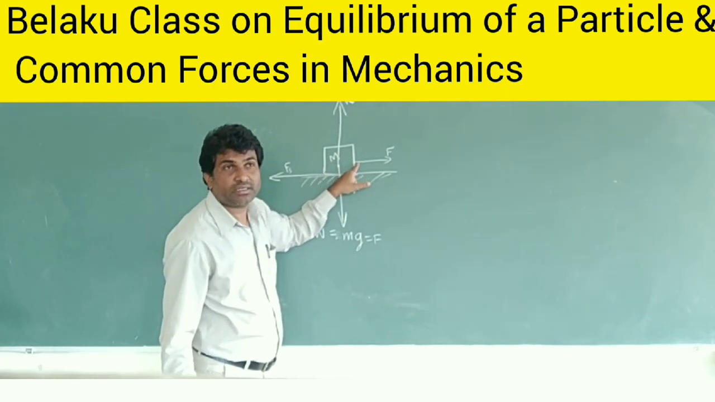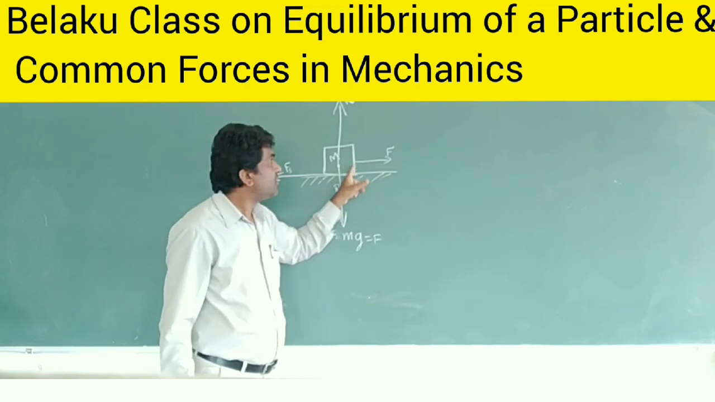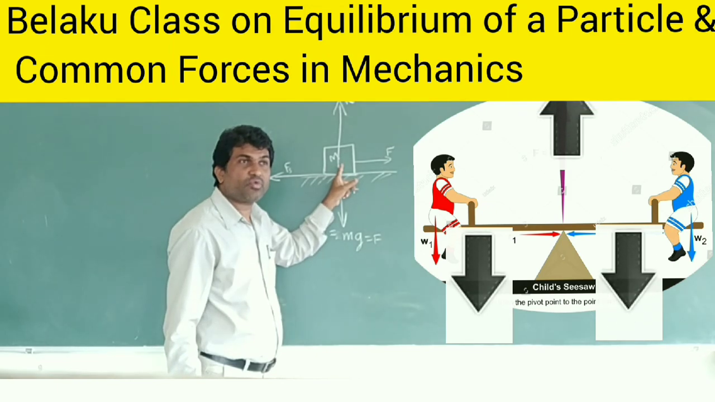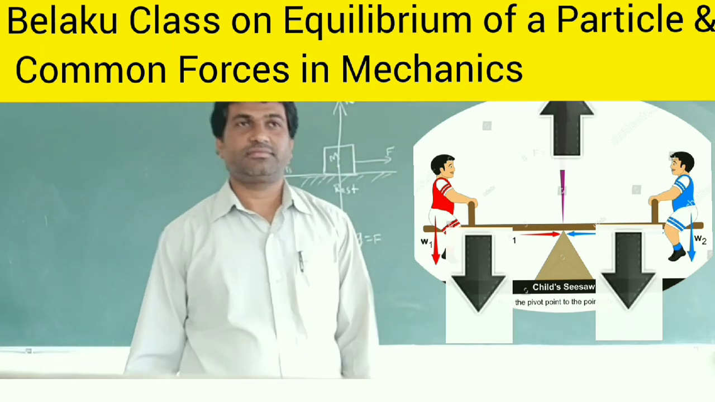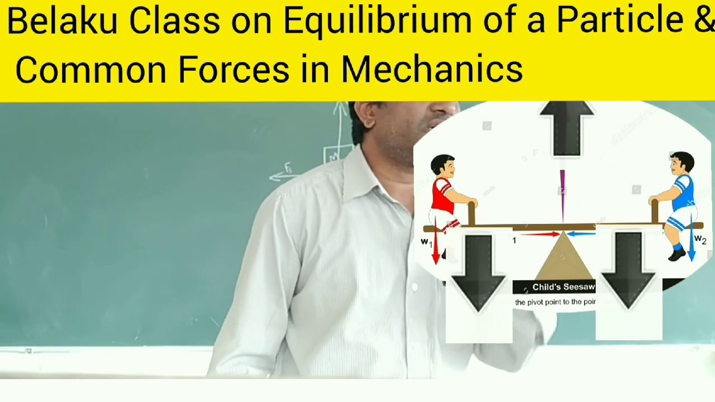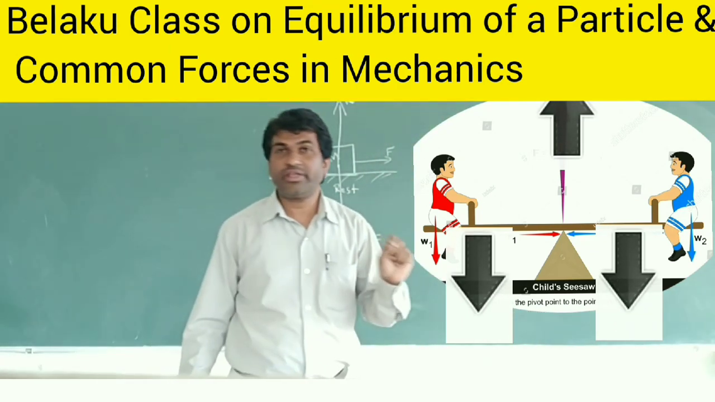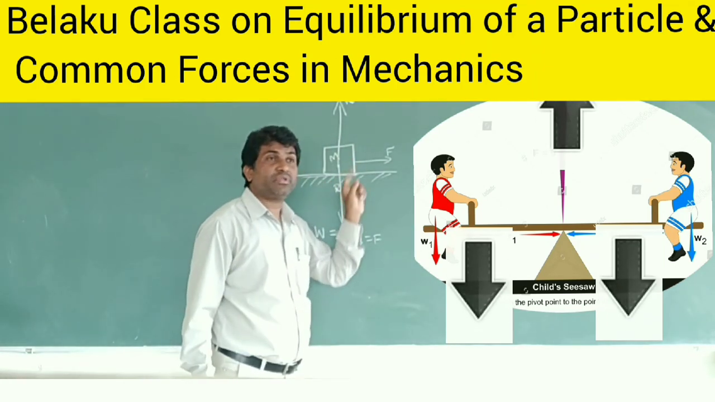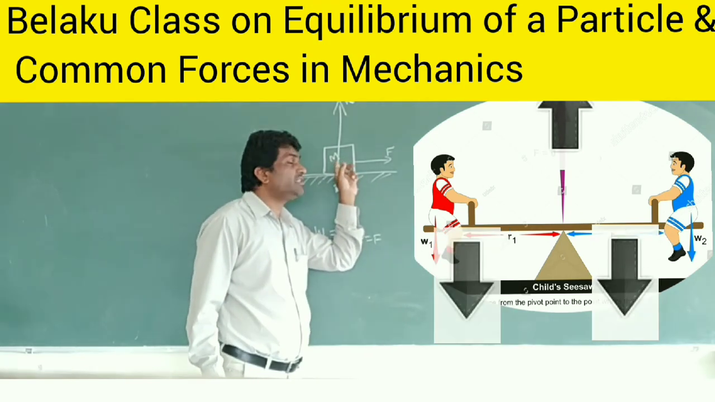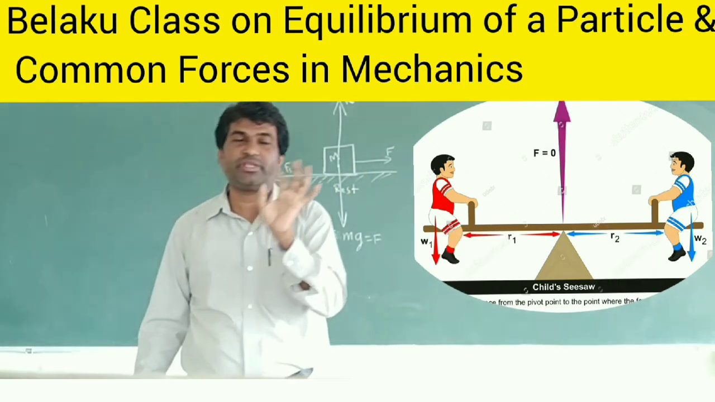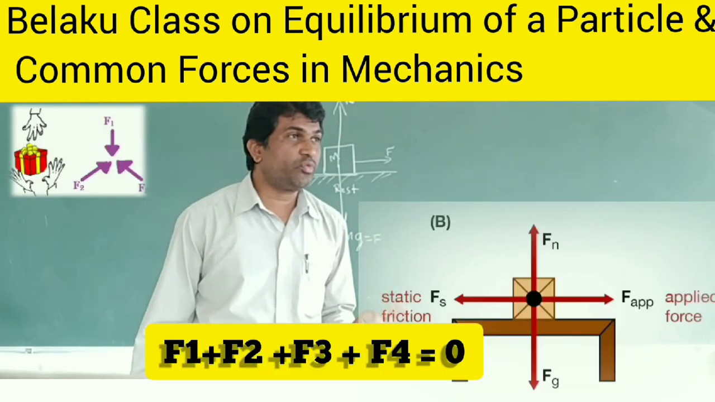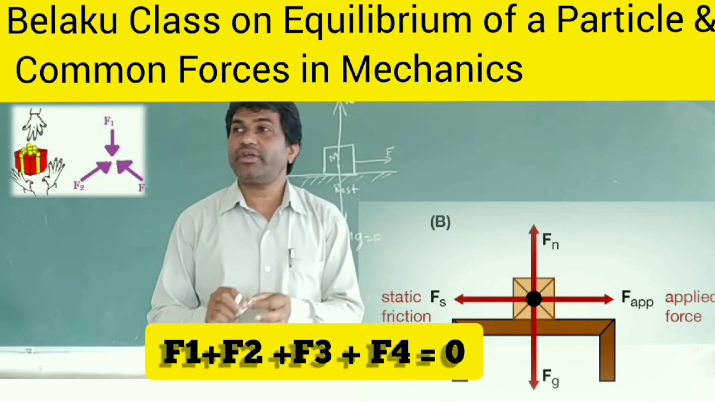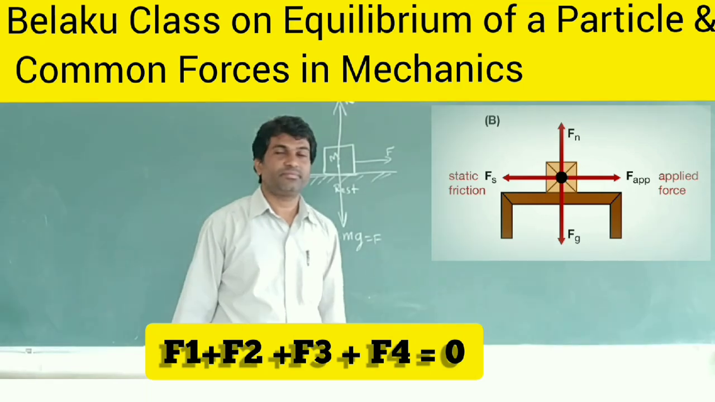The body is not moving, which means the total force acting on the body is zero only. Why is it not moving? Because the body is at rest. Therefore, the forces acting are in equilibrium. Or you can say that this particle is in equilibrium, or this body is at equilibrium. A body is said to be in equilibrium if the net force acting on the body is equal to zero.